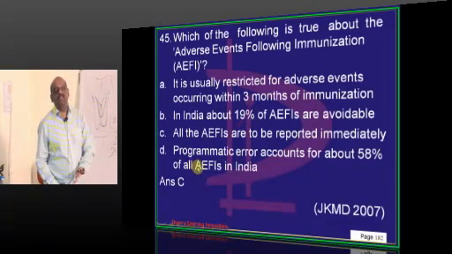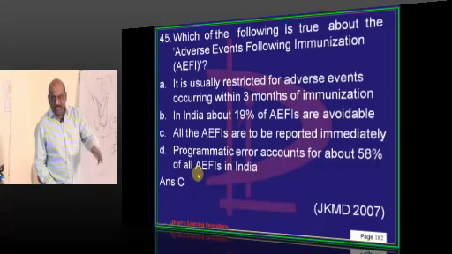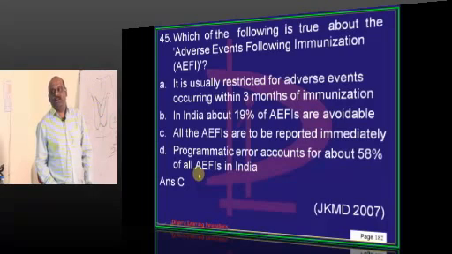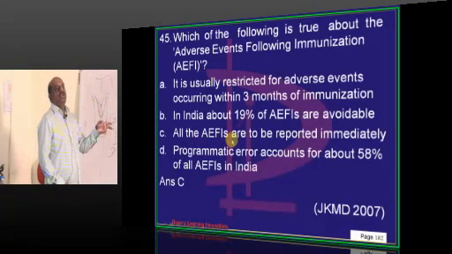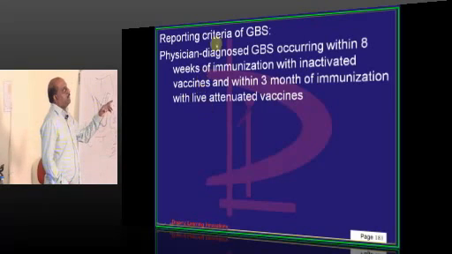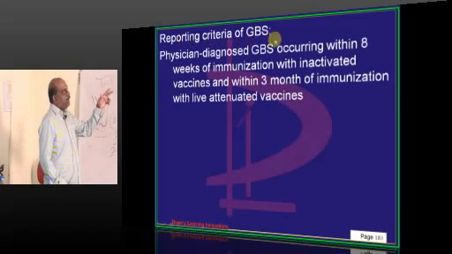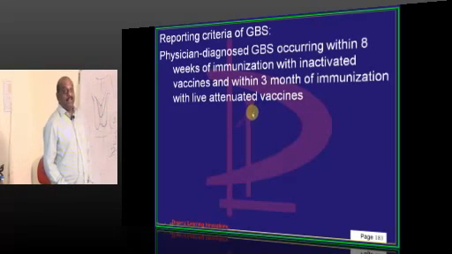And in most of the scenarios, adverse events occur within 3 months, except 1 or 2 cases. I'll come to that list also. So, all to be reported is wrong. There are some criteria to report. So, for example, if you have got Guillain-Barré syndrome, it should be reported within 3 months. Otherwise,